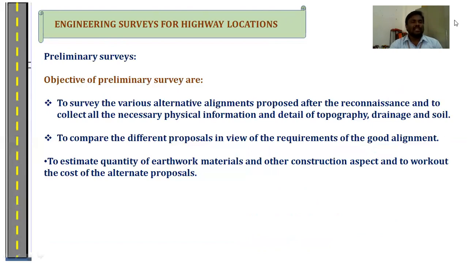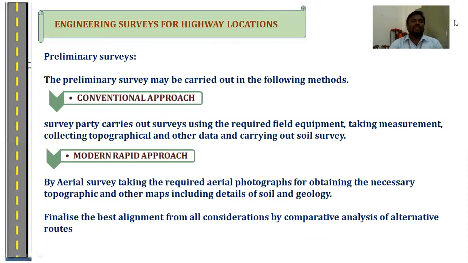Next one is the preliminary surveys. The preliminary surveys are conducted to align the proposed route. After the reconnaissance, we conduct the preliminary survey. In the preliminary survey, we conduct two types of surveys. First one is the conventional approach. Second one is the rapid approach. In the conventional approach, we use different types of surveying equipment, like chain, compass, theodolite, and dumpy level. By using these instruments, we can align and design the length of the road and the cross-sectional elements.